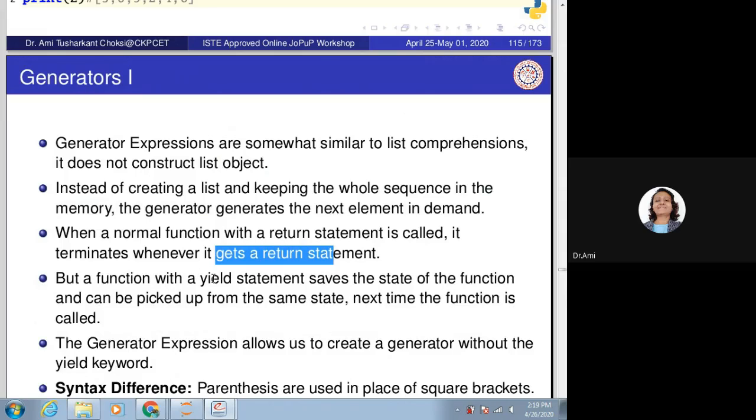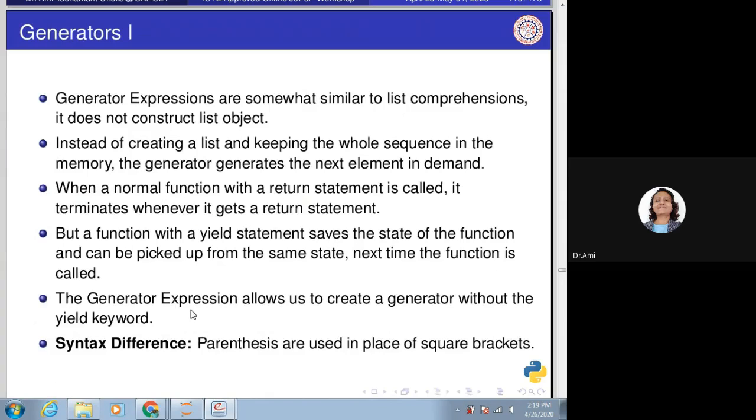But a function with a yield statement saves the state of the function and can be picked up from the same state the next time the function is called. The generator expression allows us to create a generator without the yield keyword.